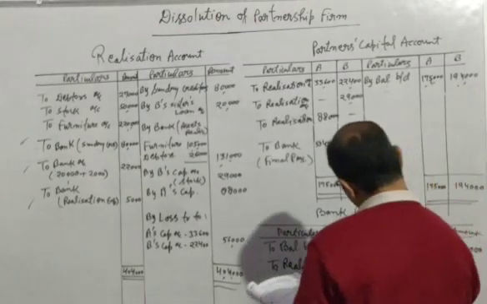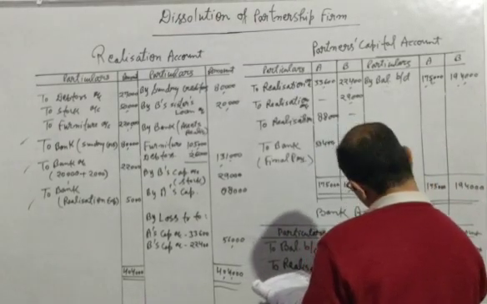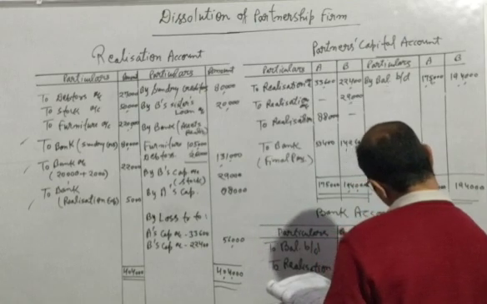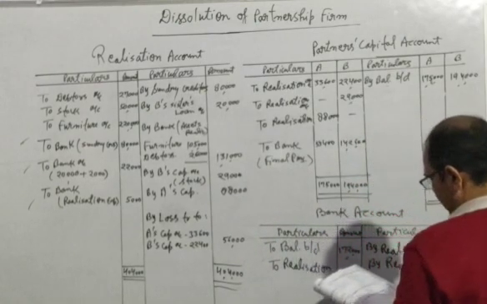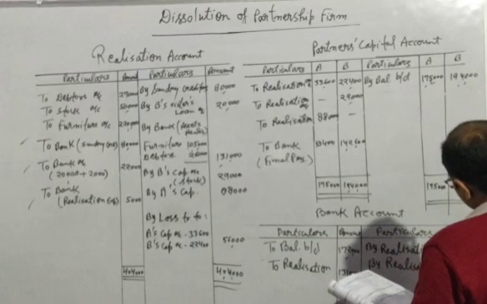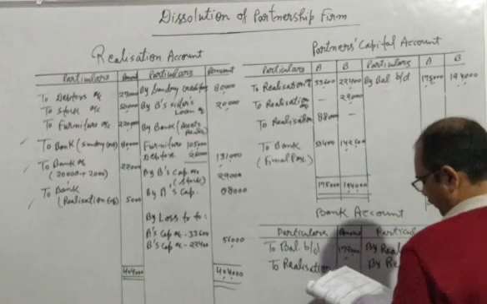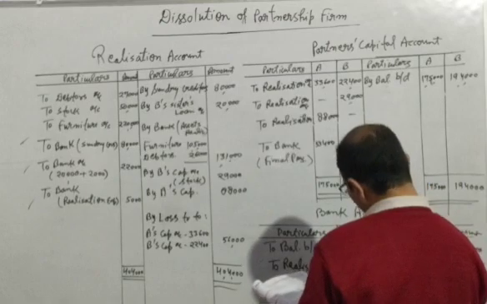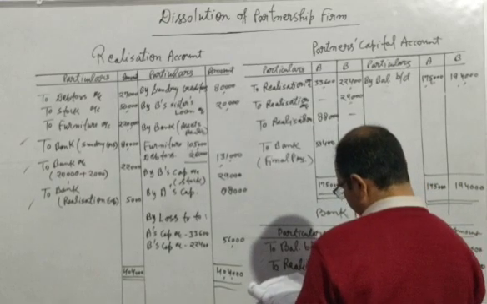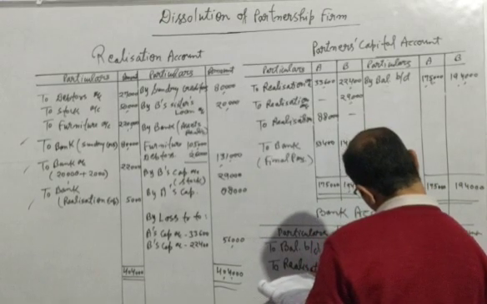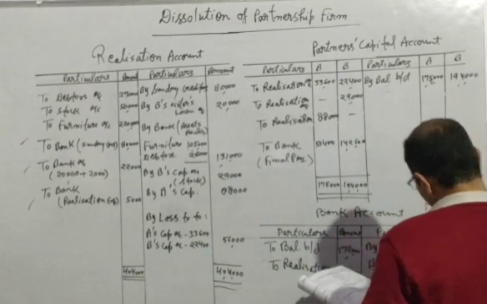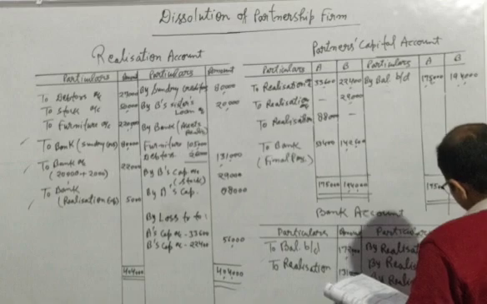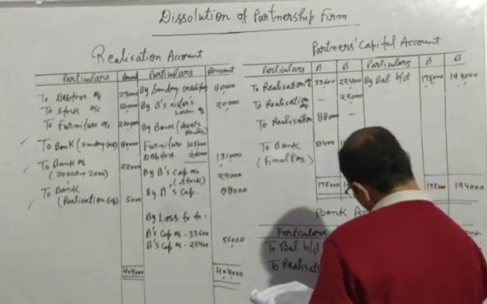The next is by realization account 22,000. This is the amount of these sisters loan. The next is realization account, amount of expenses 5,000.